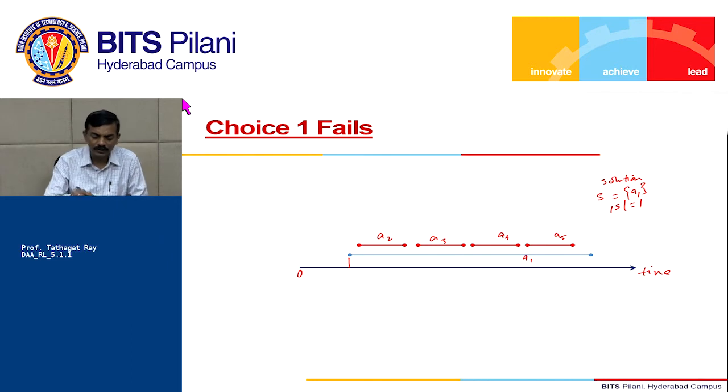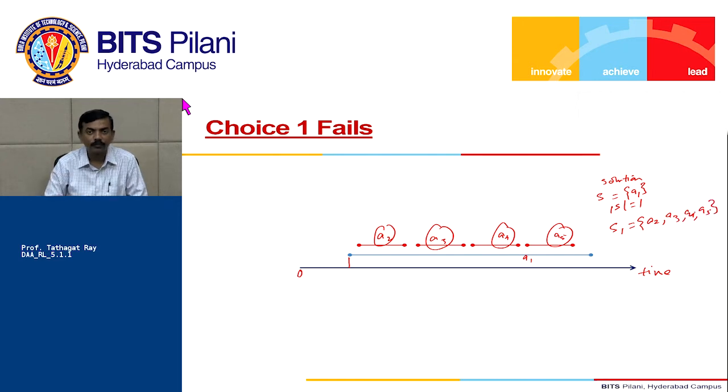Looking at the picture, you can see that if I select A2, A3, A4, A5, so if my solution is, let's say, S1, and I select activities A2, A3, A4, A5, then each of these activities is compatible with each other, right? They do not have any overlap. They do have an overlap with A1, but amongst them, A2 is not having any overlap with A3, A4, A5. A3 is not having any overlap with A4, A5, and so on.